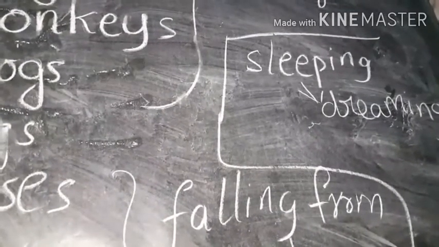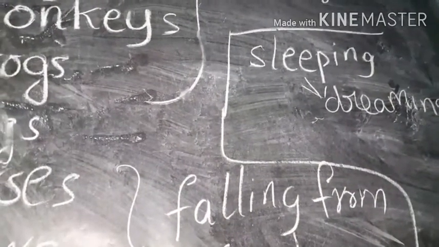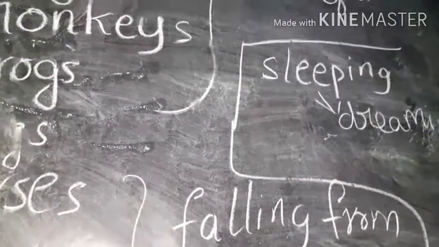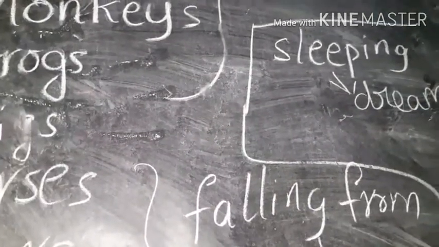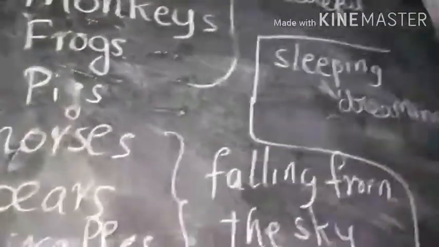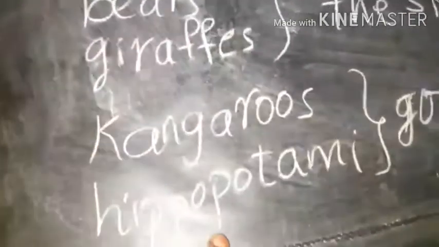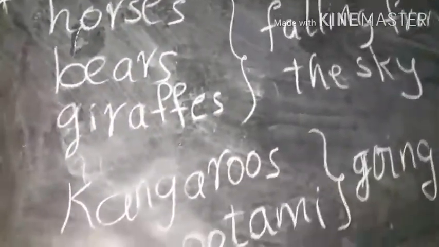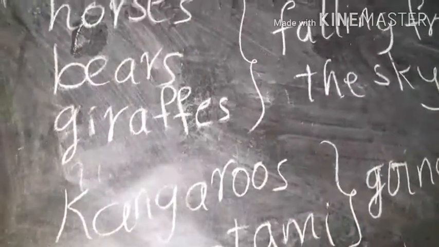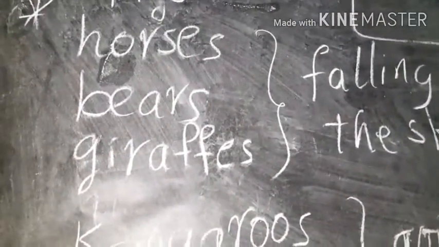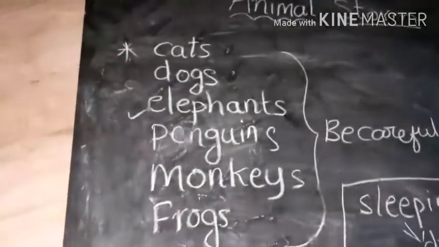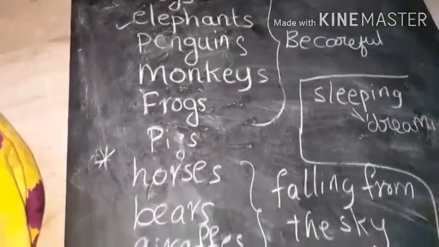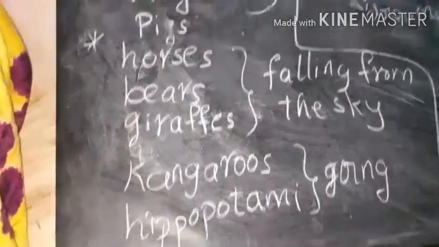When he opened his eyes, he did not see anything through his window. Yes, children? Did you understand this poem? It is very simple poem. We are learning all the new animals like hippopotami. The plural of hippopotami is hippopotamus. Learn that also. So, try to learn all these spellings. Once again, let us repeat these words.